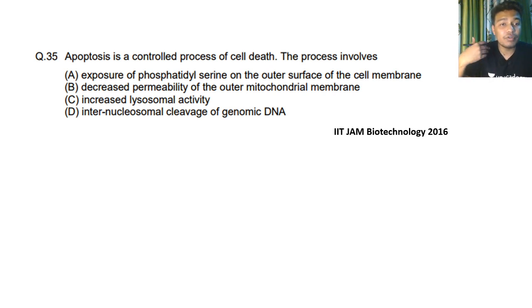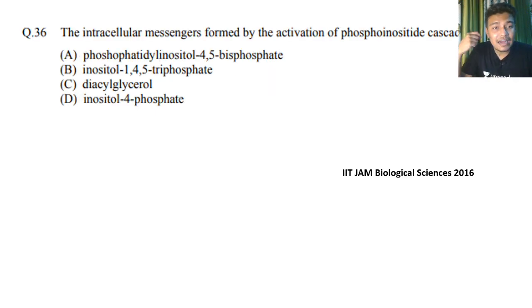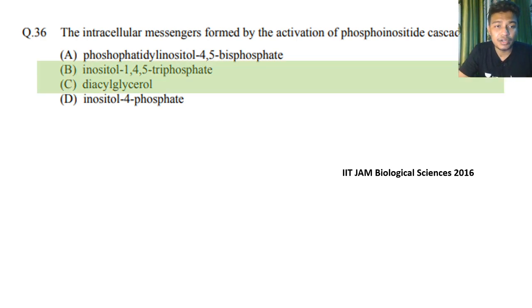Now they also ask questions from apoptosis and necrosis. So the next topic you need to sort out in your list is apoptosis. Okay, put it in your list. Again, another question they have asked from the cell signaling part: the intracellular messengers formed by activation of the phosphoinositide cascade are phosphatidylinositol 1,4,5 bisphosphate, inositol 1,4,5 trisphosphate, diacylglycerol, inositol triphosphate. So these questions are really important, and here the correct option would be IP3 and DAG.